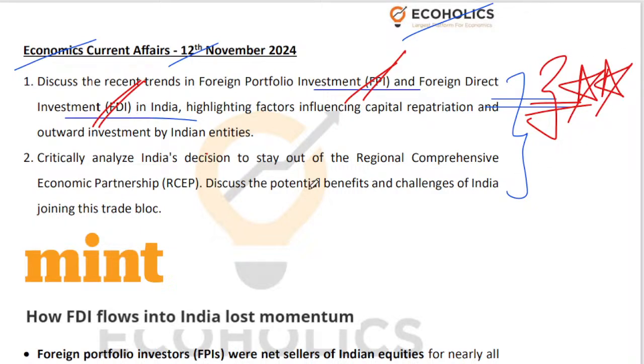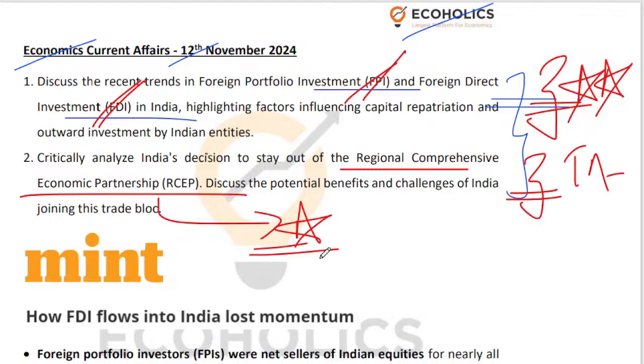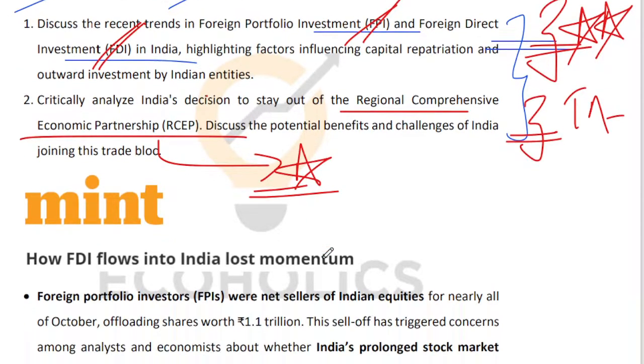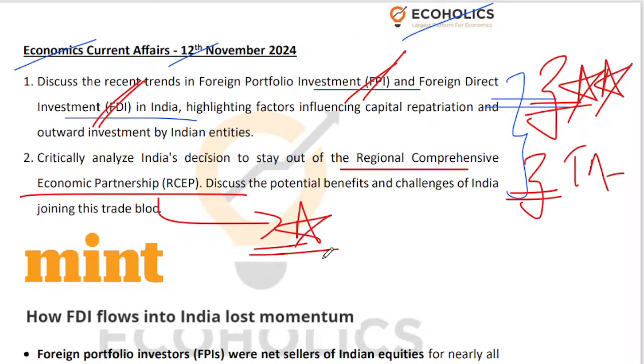The second article is also important. As a theoretical discussion, we always talk about trade agreements. We always talk about regional trade agreements, bilateral trade agreements, and the role of these agreements in any country's growth and development. But what should India do in present times regarding joining or not joining the Regional Comprehensive Economic Partnership? So I would say that this is also a very important article. These are the two articles that I'll be discussing in detail in today's lecture.